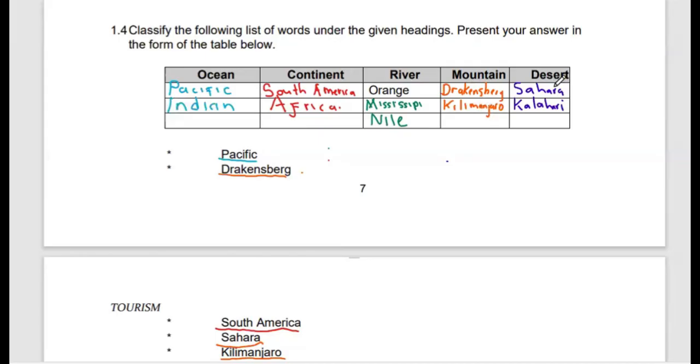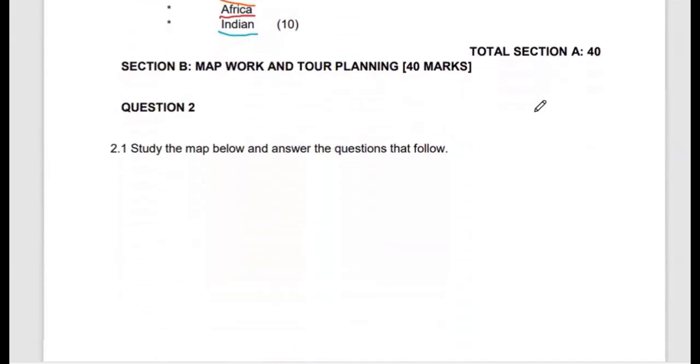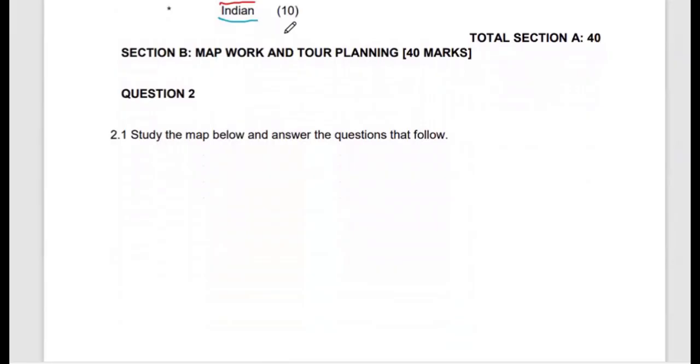Then finally, in terms of the desert, we have the Sahara and the Kalahari. Now, moving on to the next option. This topic is basically map work and tour planning, which consists of 40 marks.